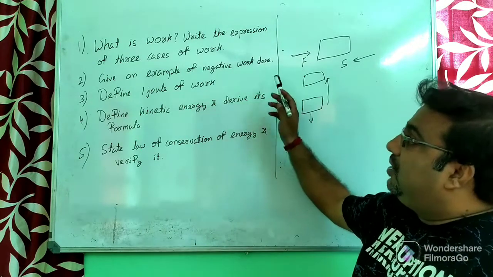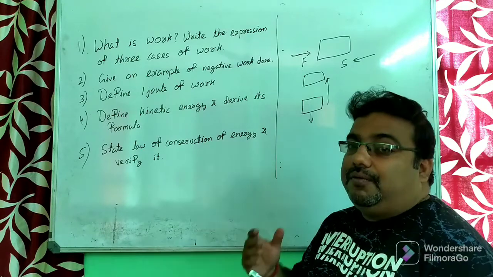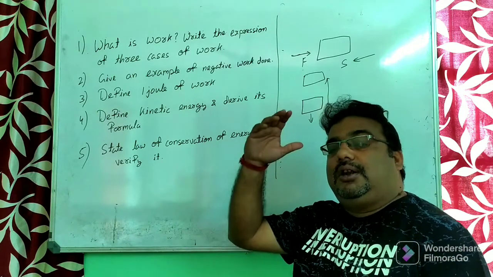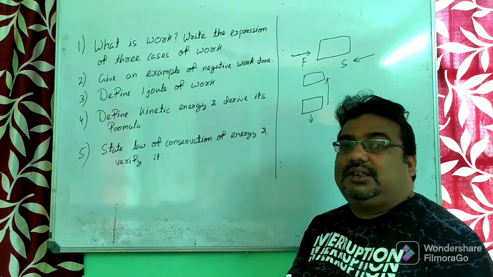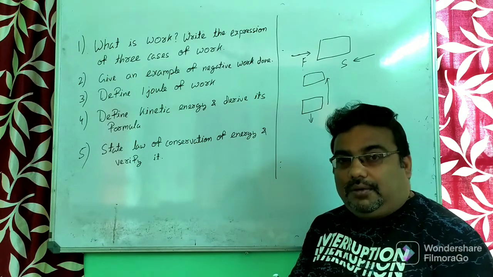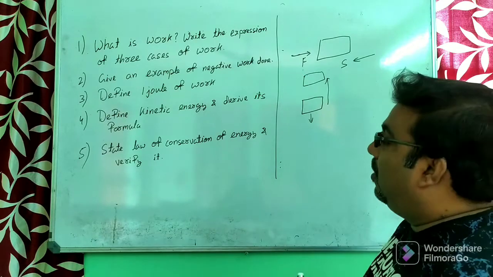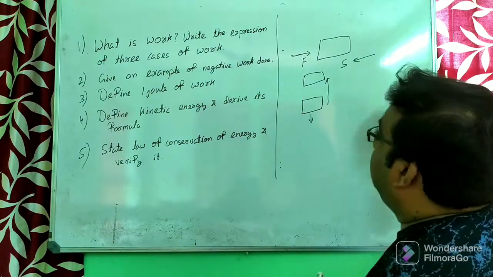So the example of negative work done is when a body is lifted to a certain height against the gravitational force, then the work done by gravity is said to be negative. Okay, that is the example of negative work done.